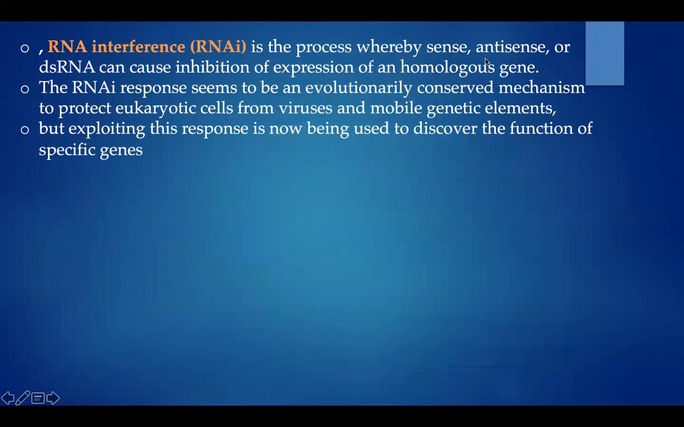Next, RNA interference, RNAi, is a process where sense, antisense or double-stranded RNA can cause inhibition of expression of a homologous gene. The RNAi response seems to be an evolutionarily conserved mechanism to protect eukaryotic cells from viruses and mobile genetic elements. But exploiting this response is now being used to discover the function of specific genes.